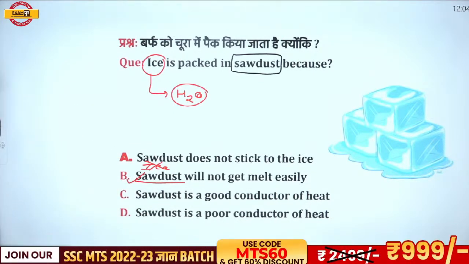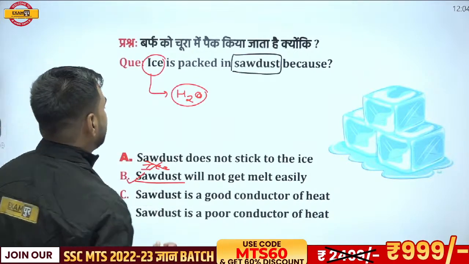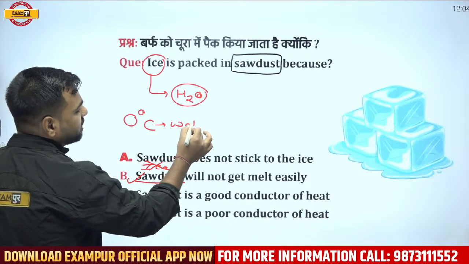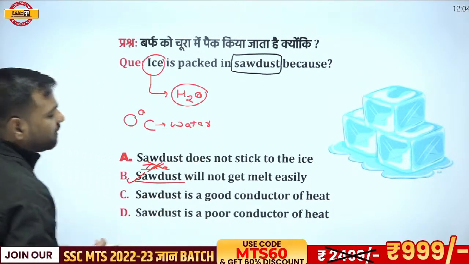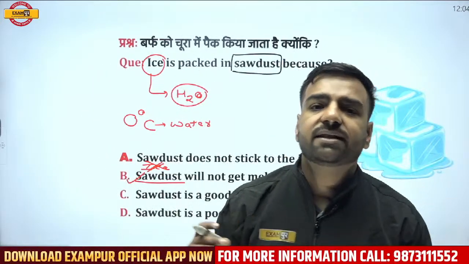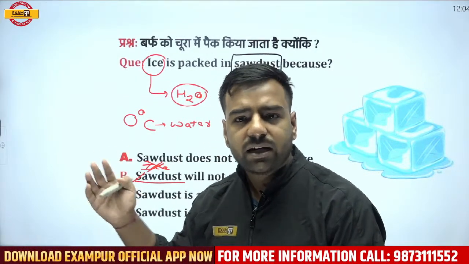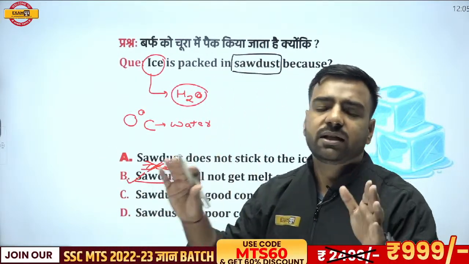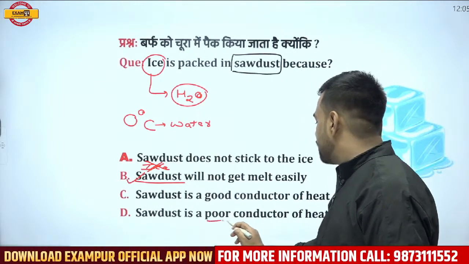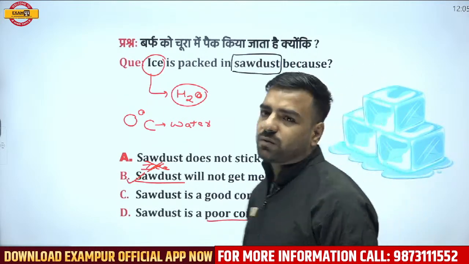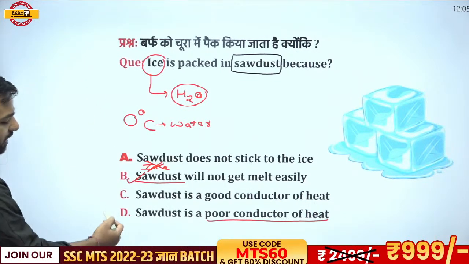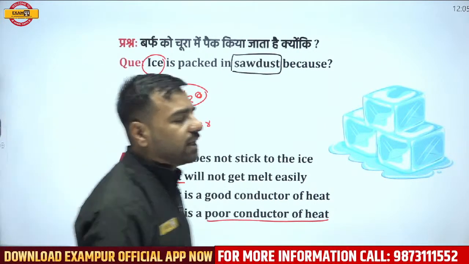Now, yes, very good. When we are talking about ice, we know that its freezing point is at 0 degree centigrade for water, and here water is solidifying. We know that if I bring this ice into the surroundings, it will start melting. So what I can do is use something which is a bad conductor of heat. Sawdust is a poor conductor of heat, because of which it will prevent ice from melting. So Akhilesh, very good, your answer is totally correct. Option number D will be correct here.